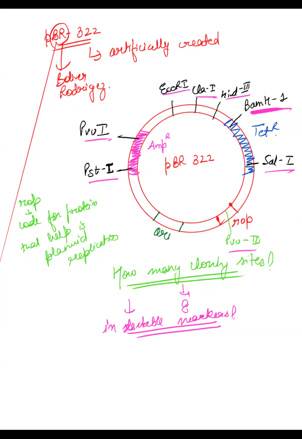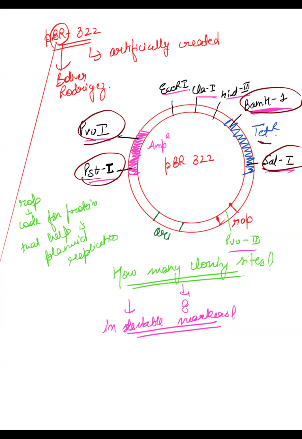How come two? We have four restriction sites that are present in selectable markers. Two of them are present in ampicillin resistance and two of them are present in tetracycline resistance. So there are four restriction sites present inside the selectable markers. Are we clear with this? All right, chalo.